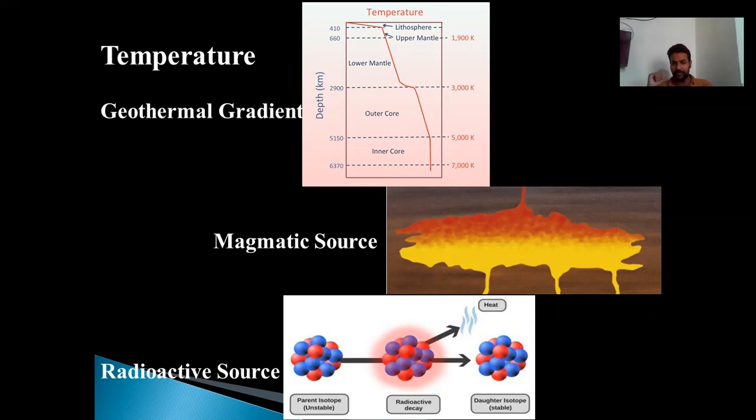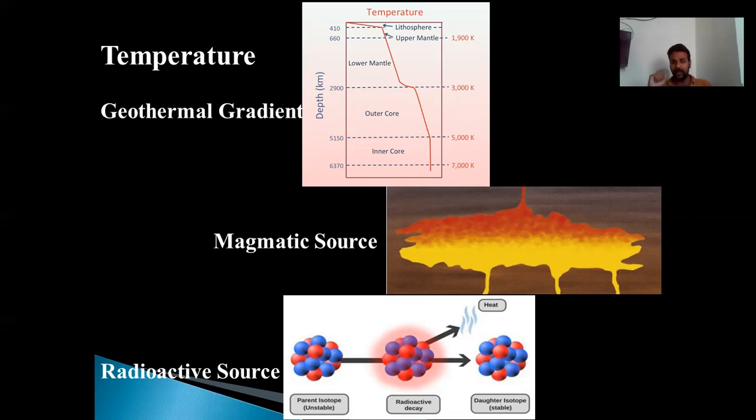One is the geothermal gradient. Geothermal gradient means a natural increase in temperature as you go down from the Earth's surface. So if you move down from the Earth's surface towards the core, gradually the temperature will rise. And ultimately, if the rock sinks, it will experience higher and higher temperature with depth, and ultimately it will result in metamorphism.